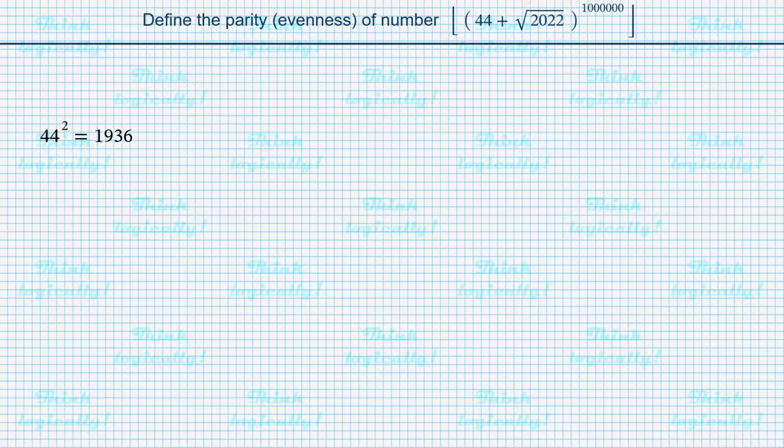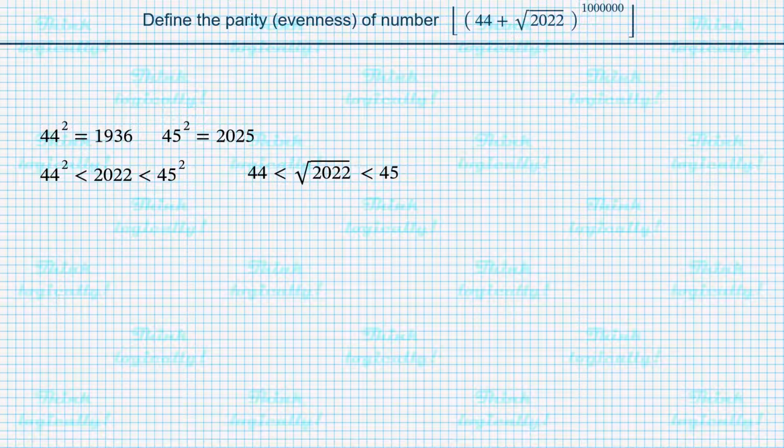44 squared is 1936, which is rather far from what we expect. However, 45 squared is 2025, which is already greater than 2022. So we can write that 2022 is greater than 44 squared and less than 45 squared. Since square root is a monotonically increasing function, square root of 2022 is more than 44 and less than 45. This means that 44 is the integral part of the square root of number 2022.